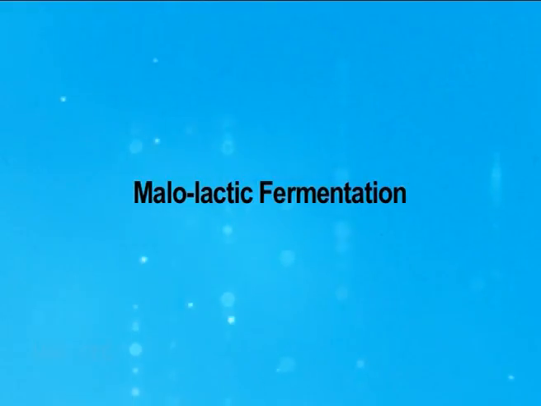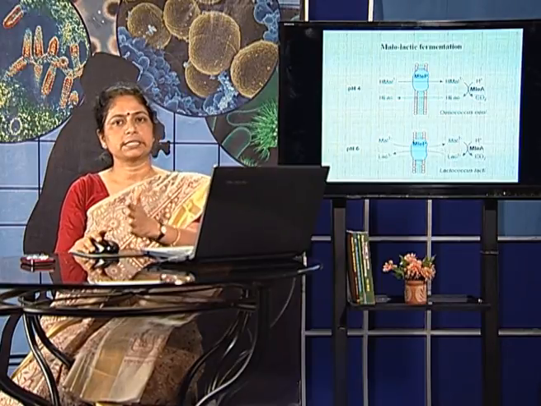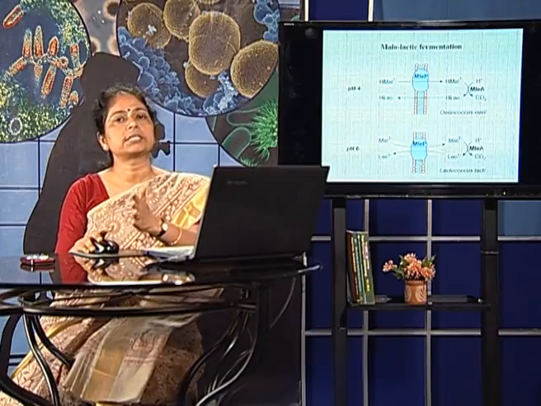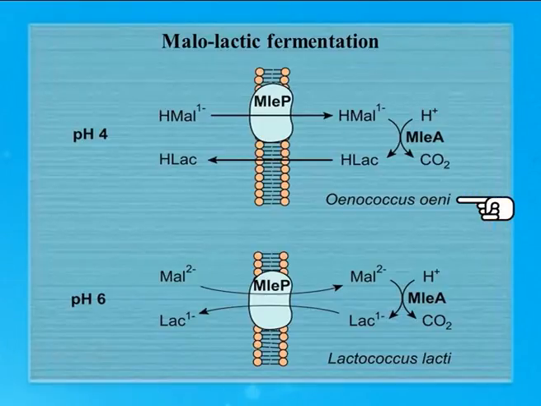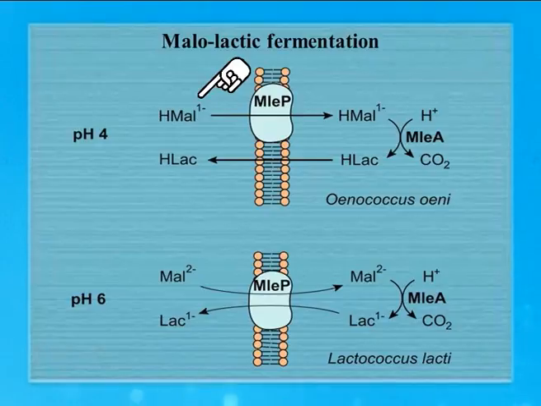Malolactic fermentation basically refers to the conversion of malic acid, which is naturally present in grapes, to lactic acid, and therefore this is called malolactic fermentation. Different genera can carry out this fermentation process, and two important genera are Oenococcus oeni and Lactococcus lactis. Oenococcus oeni thrives at a low acidic pH, at a pH of 4, and can convert the malic acid which is naturally present in their substrate.